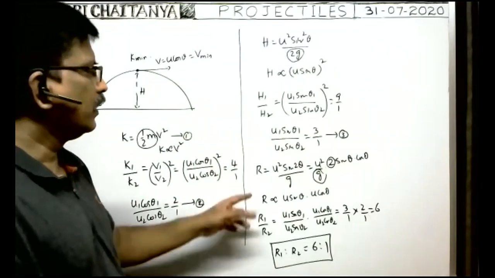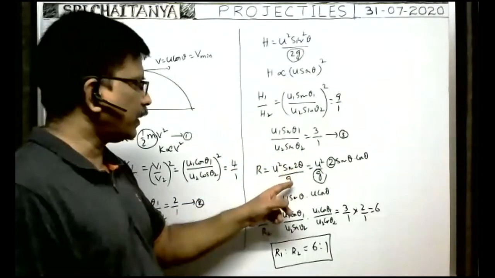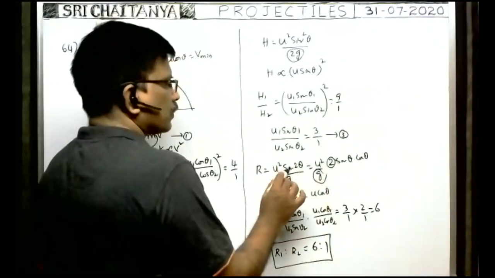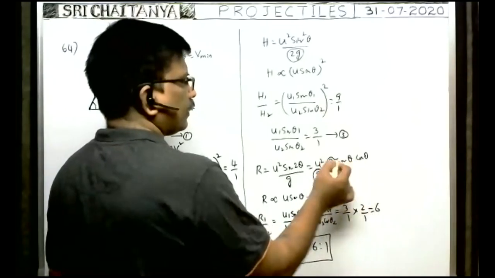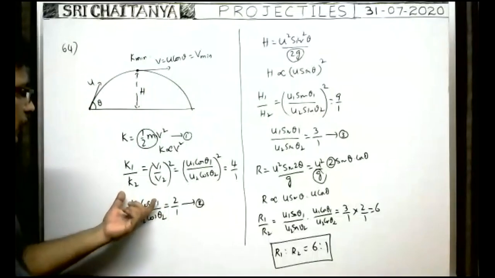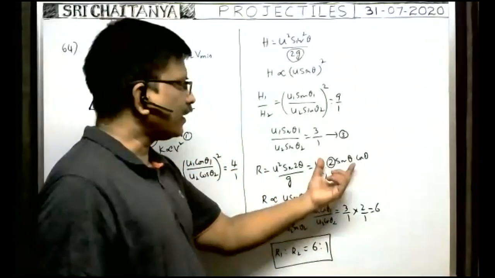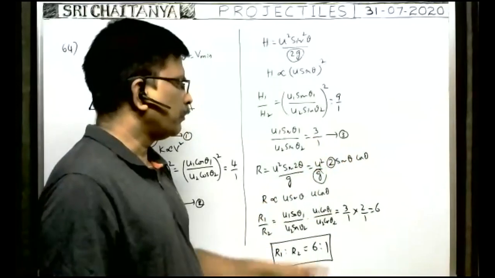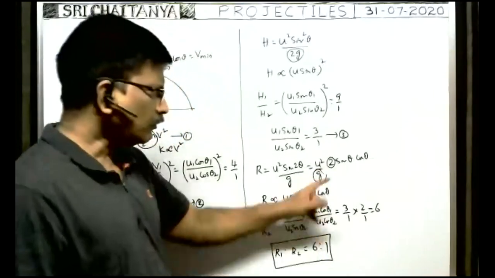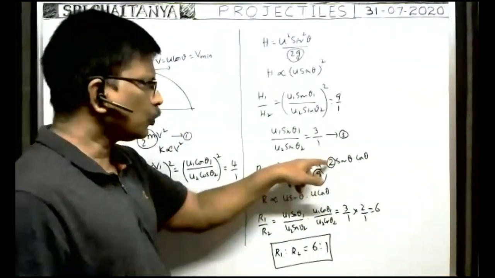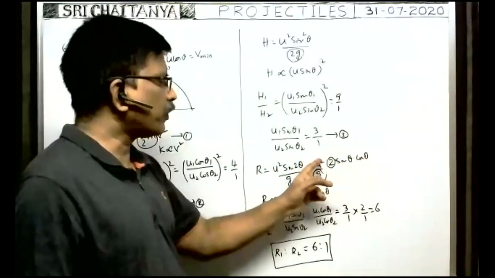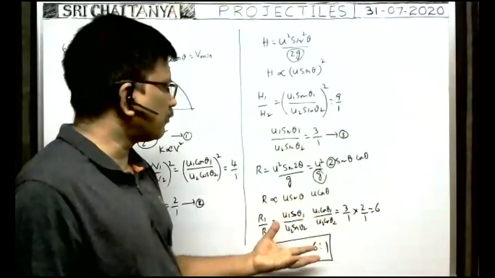Next, what about the range? Range is equal to u square sin 2 theta by g. Of course, here g is constant. u square sin 2 theta can be written as 2 u square sin theta cos theta. Here, as we know the ratio between the u cos theta and u sin theta values, you write this as u sin theta into u cos theta, because the square is there. 2 by g is constant. That's why R is proportional to u square sin theta cos theta, and this u square is split into u sin theta into u cos theta.